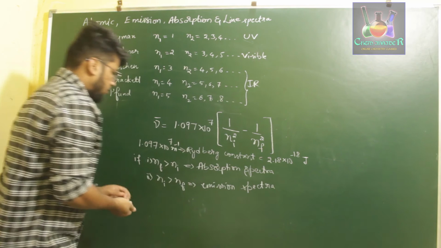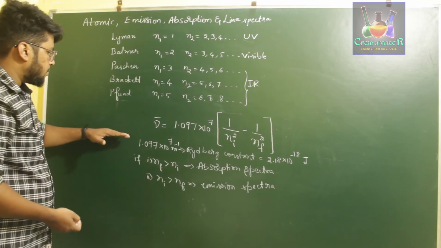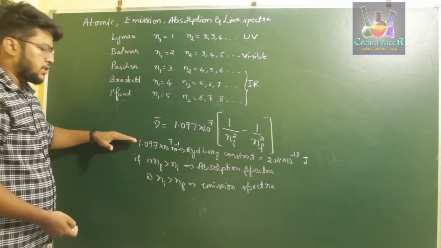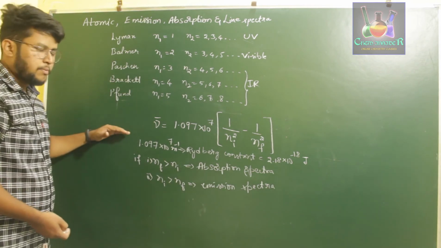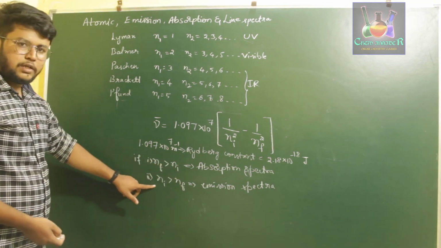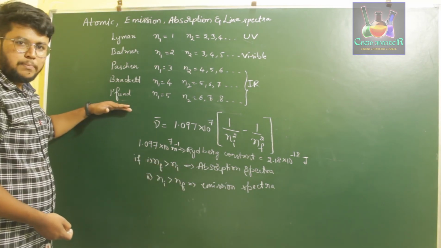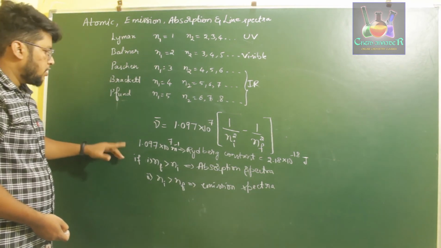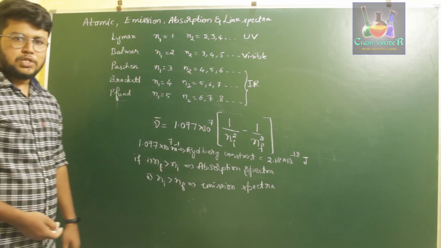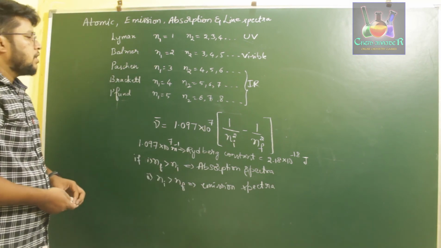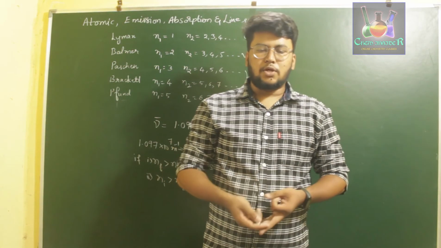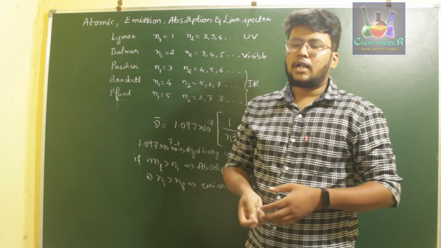If nf is greater than ni, it means the atom is getting excited from a lower level to a higher level. In order for an atom to get excited from lower to higher level, it has to absorb a certain amount of radiation. Therefore, it gives us absorption spectra. For ni greater than nf, it is jumping from a higher energy state to a lower energy state, so it will be emitting radiation. Therefore, it gives an emission spectra. These are also called line spectra.